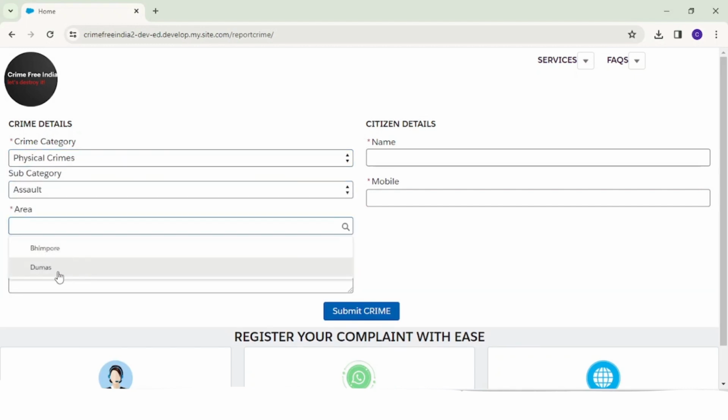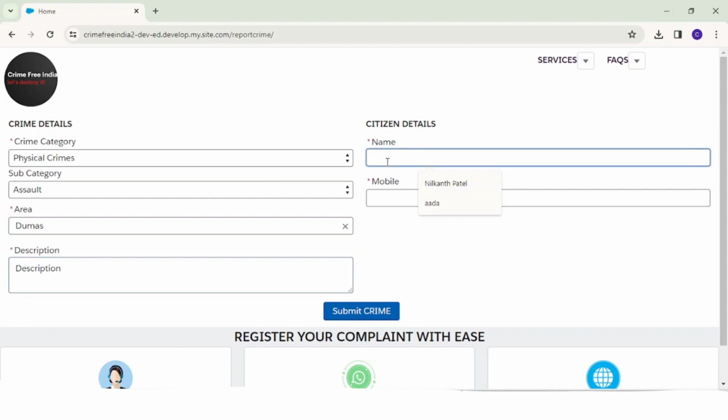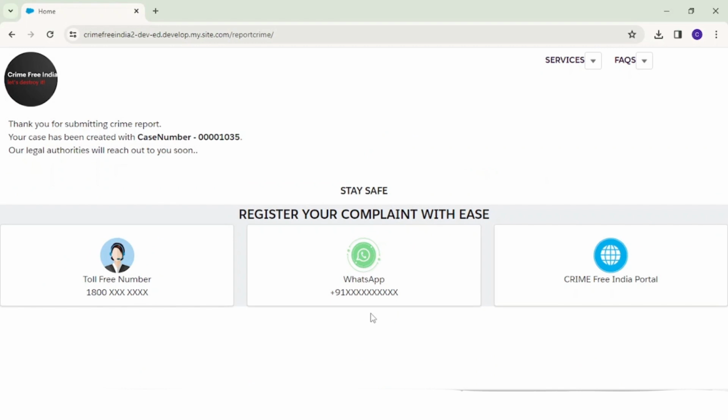You'll have to select your area, write down a description, fill in your information, and then submit your crime. When you click on submit crime, in the backend it will create the case, and now legal authorities have to resolve this case.